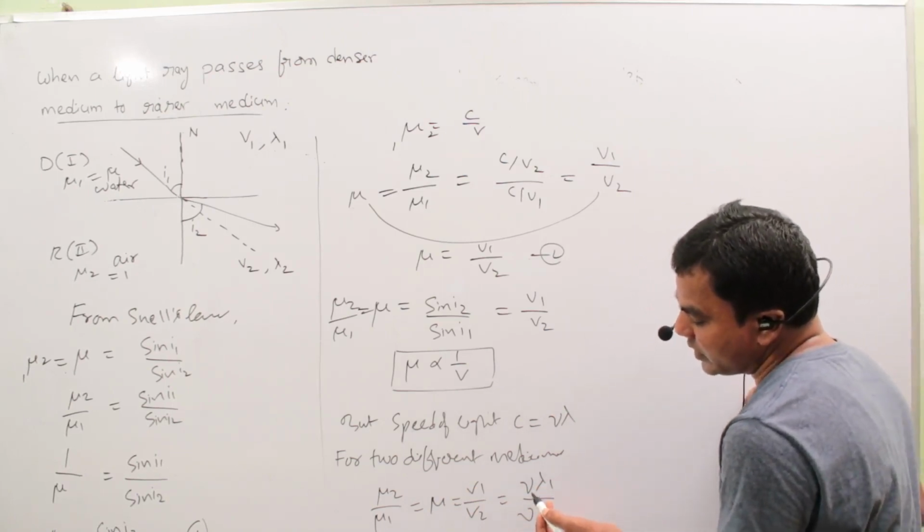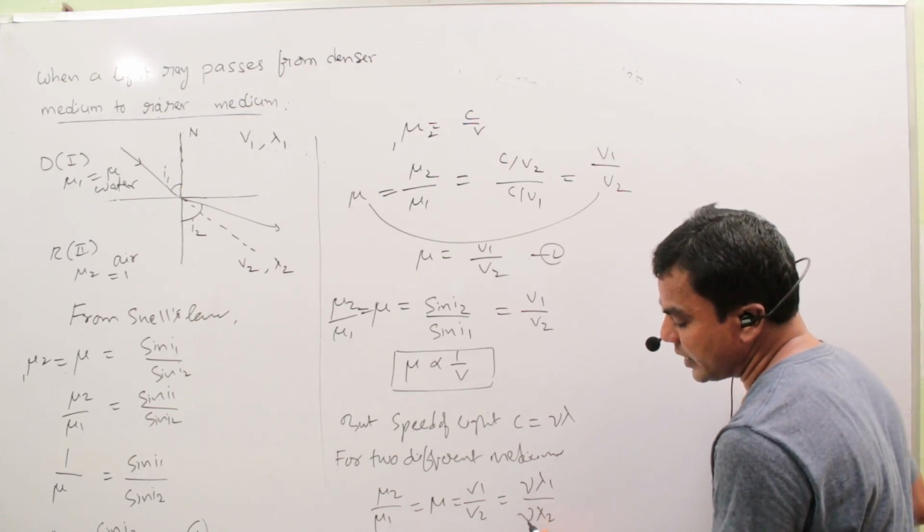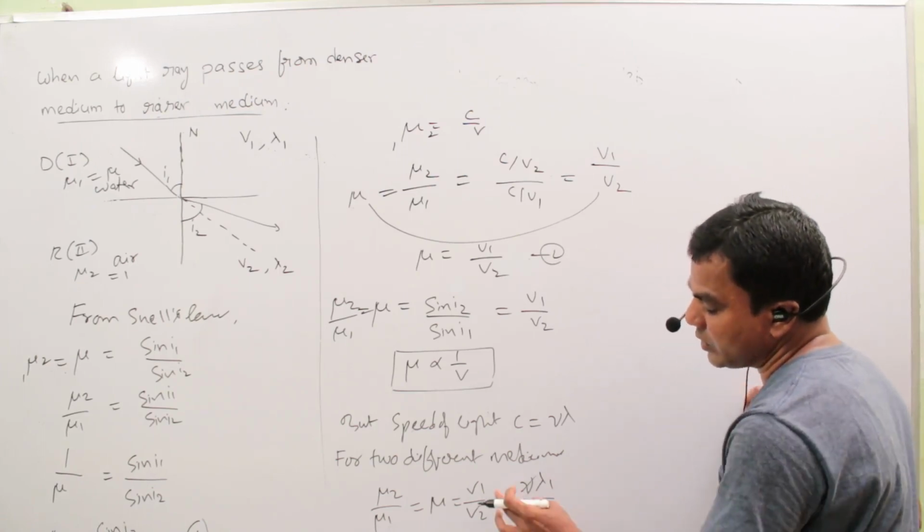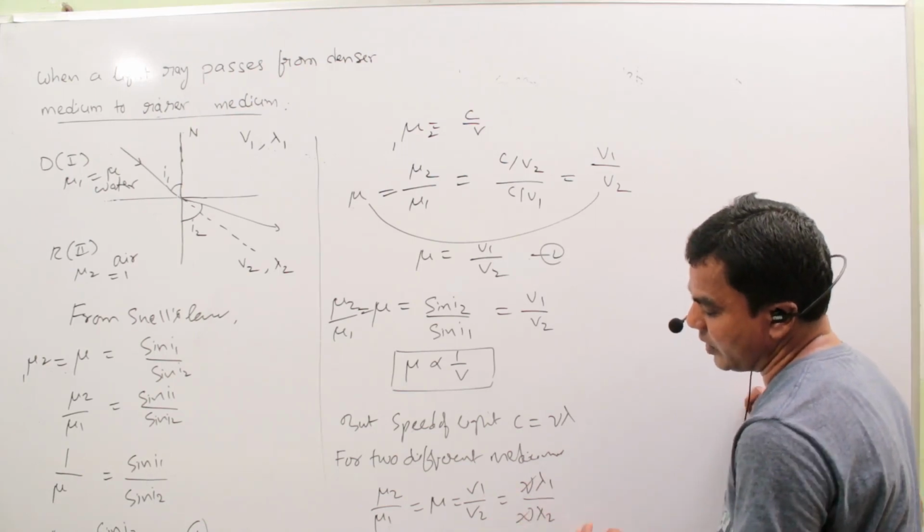The frequency in the first medium and the frequency in the second medium are the same, so they cancel. So V1 by V2 equals lambda 1 by lambda 2.